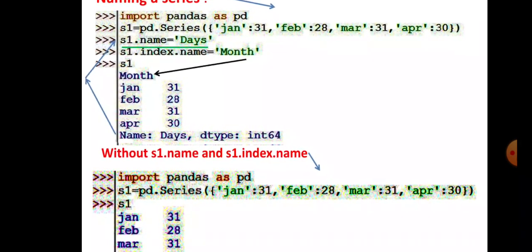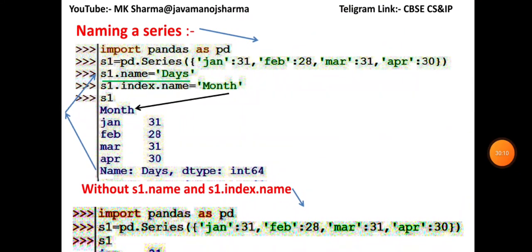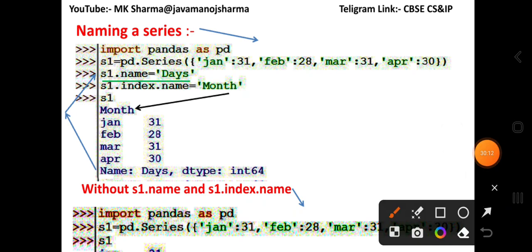Naming of a series. When you want to provide a name for a series, you have to pass the name attribute. S1 is the series object and the dictionary holds the data values passed in the series object. S1.name is equal to days. Then when you print this series, you can check that the name is displayed here.